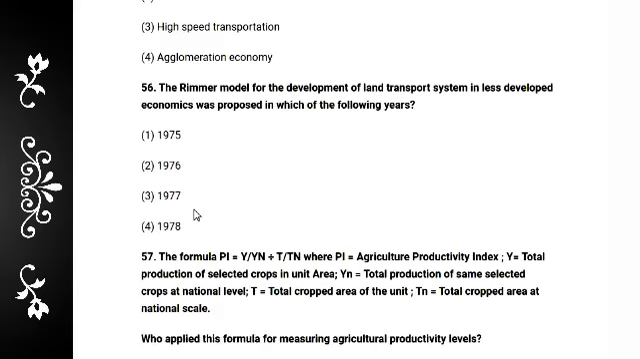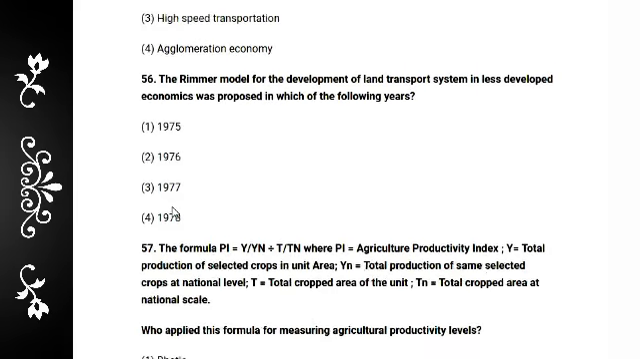And next, question number 56: the Rimmer model for the development of land transport system in less developed economy was dropped in which of the following years? Definitely it is 1977, option 3.